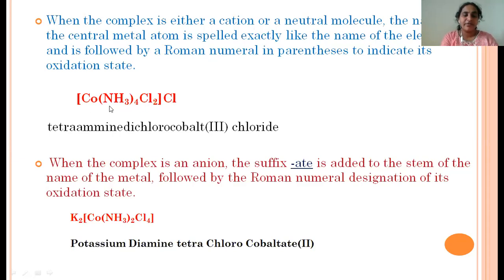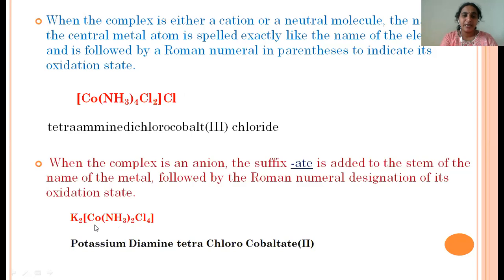Writing the IUPAC name, tetraammine dichloro, the metal name is cobalt. The ligands are neutral, and the total of 3 minus charges means the metal gets +3, and outside the sphere it has chloride. So like this we write.